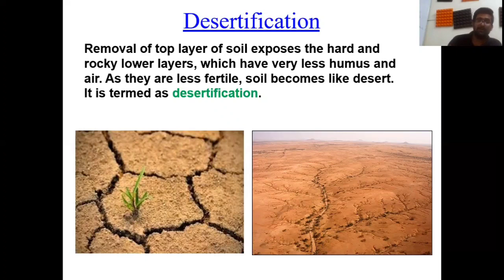Students, if the top layer of soil is removed, it is called soil erosion, and the hard and rocky lower layers come to the top, which have very little humus and air. This layer is less fertile and the soil becomes like a desert, and it is termed desertification. So, low water level, low nutrients, low humus, low air. This will lead to soil becoming like that of deserts.